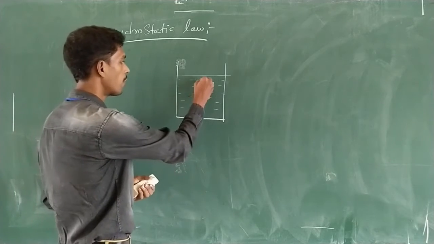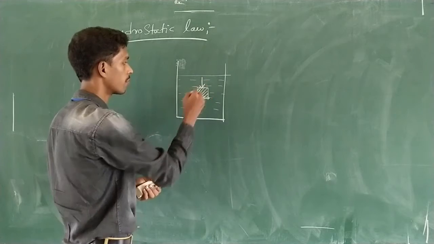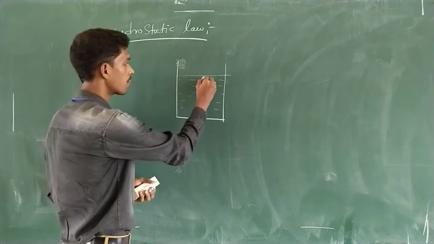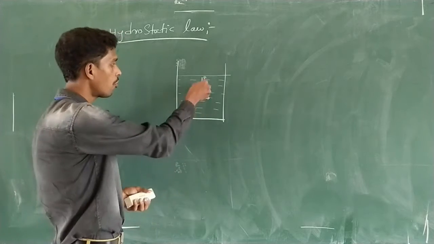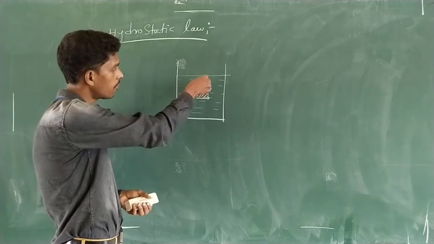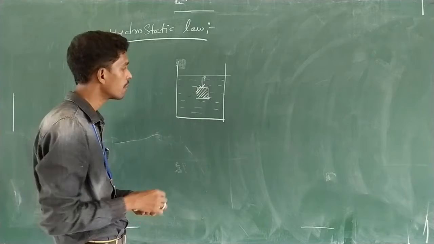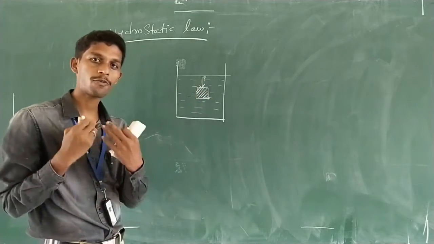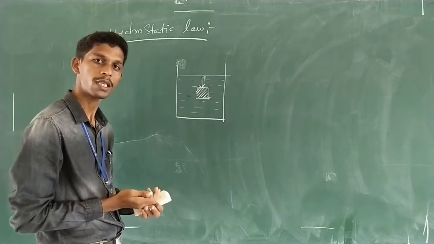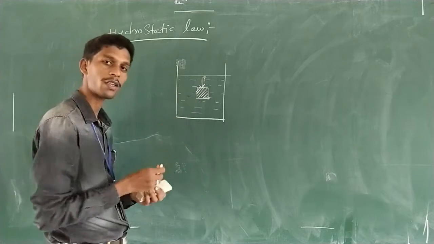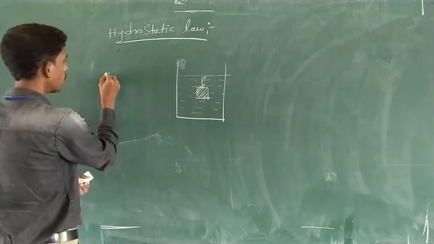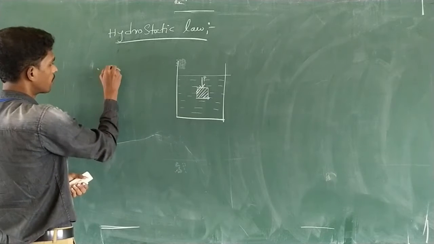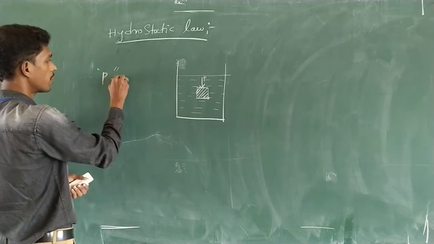Assume it is a fluid element which we have taken. Here a pressure P is there. The rate of increase of pressure, how much pressure you are increasing, that amount of increase of pressure will be equal to the specific weight of the particular fluid. So what about the pressure here? P is the pressure.